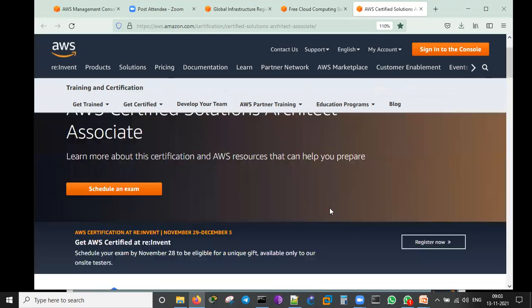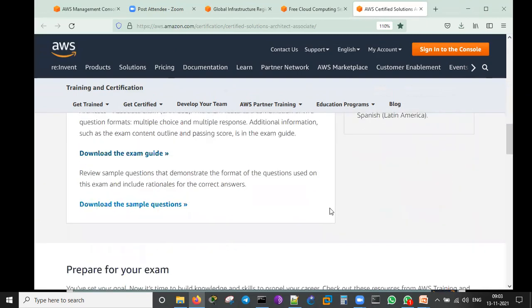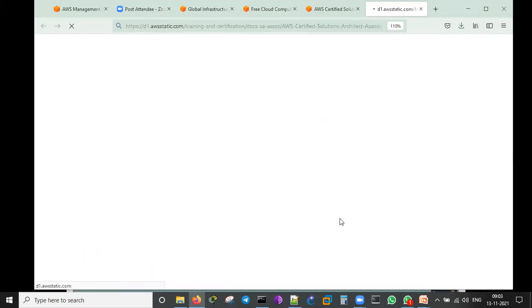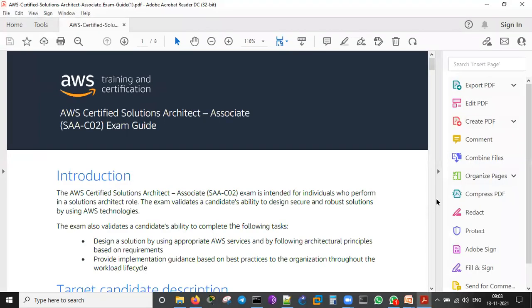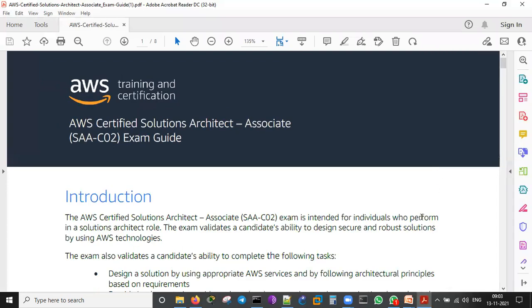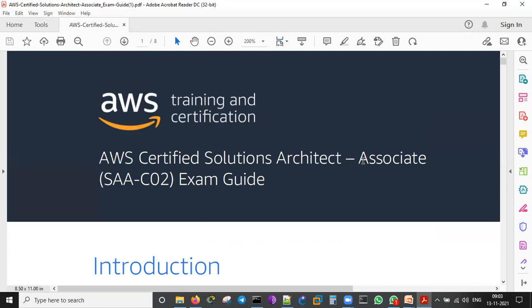And the exam guide, I just need to show that. Exam guide, it will be showing on this one. Let me show that. I guess it is getting downloaded. Okay, let me show you that exam guide. This is the exam guide. Exam guide in the sense, what are the things that may be asked of you? Let me make it slightly bigger.